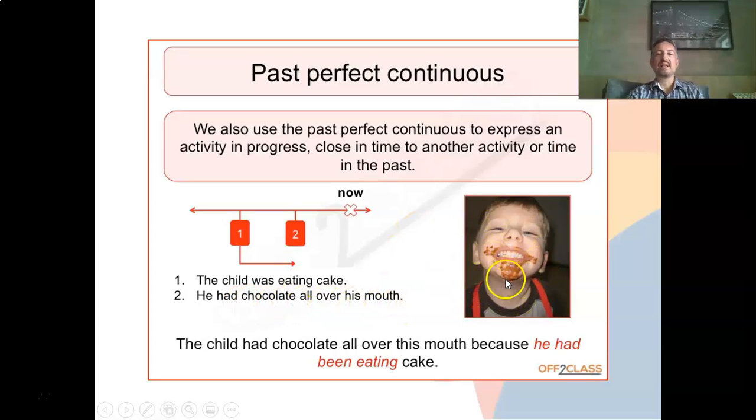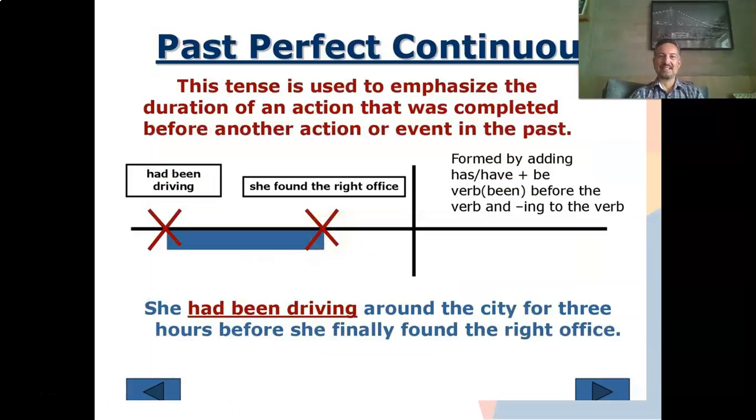What happened first? He had chocolate all over his mouth, or he was eating a cake? Of course, number 1, he was eating a cake, happened first. And he had chocolate all over his mouth, happened after that. So I can say that the child had chocolate all over his mouth because he had been eating a cake. So he was eating a cake. Here, he had chocolate all over his mouth. Okay? Really good.